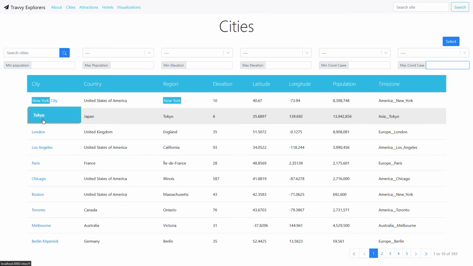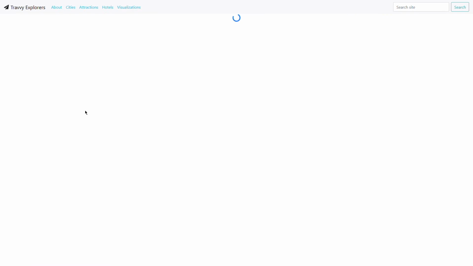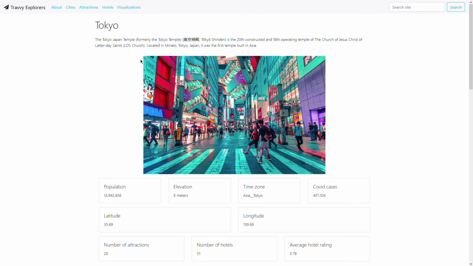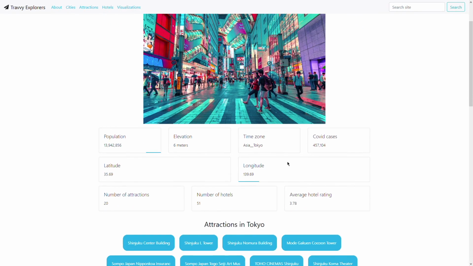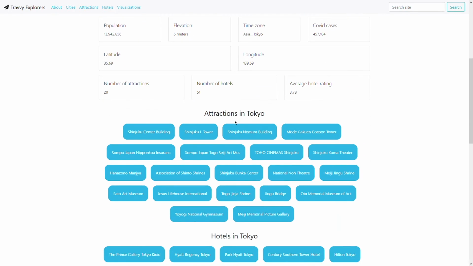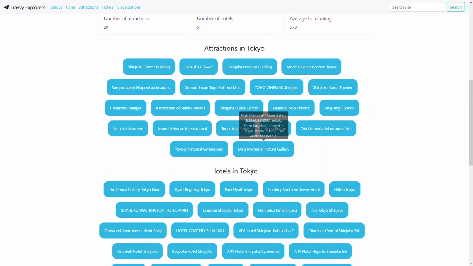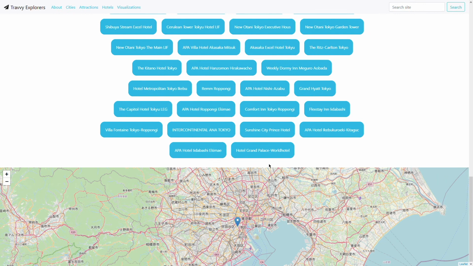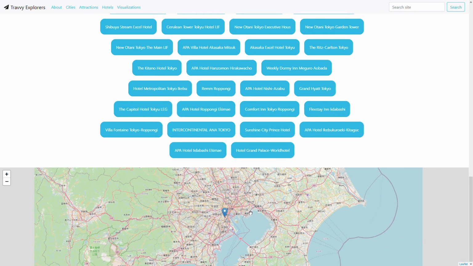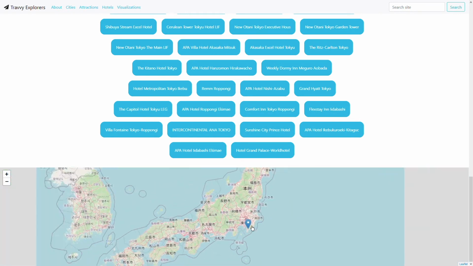For each instance, we have an image, a description, and all the attributes that it has. We also have links to attractions in Tokyo and hotels in Tokyo, for example. And finally, we have a map showing exactly where Tokyo is.